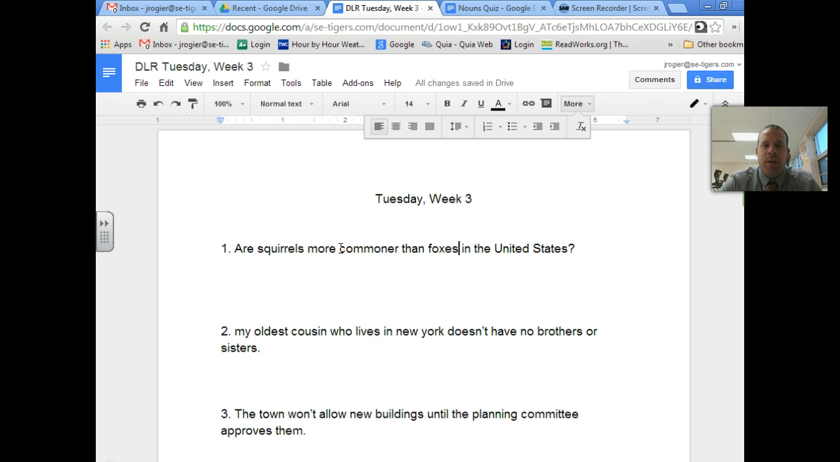This goes back to the comparative and superlative degree. In this case, it's comparative because they're only comparing squirrels and foxes. So you want to say, are squirrels more common, not commoner? In this case, you don't add the ER because you have 2 syllables. You added the word more, so it's just more common. So then we have our squirrels more common than foxes in the United States. And that should work for sentence 1.